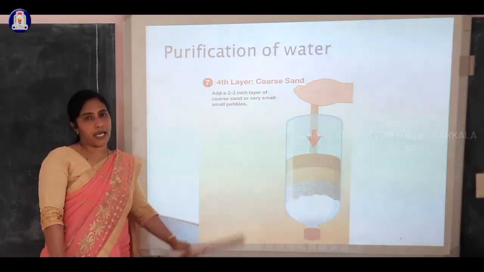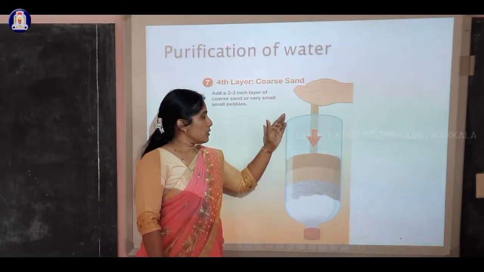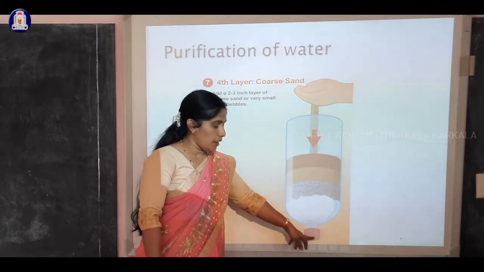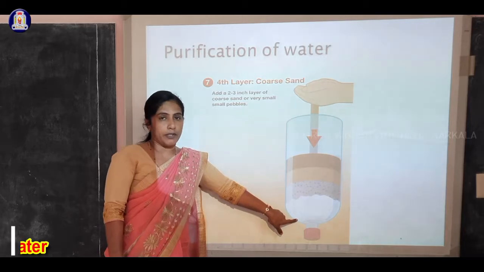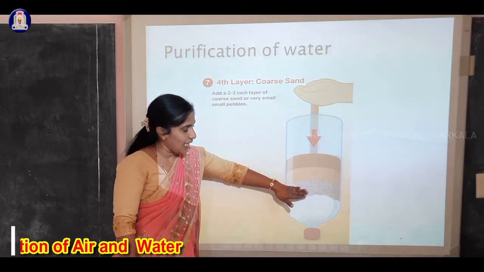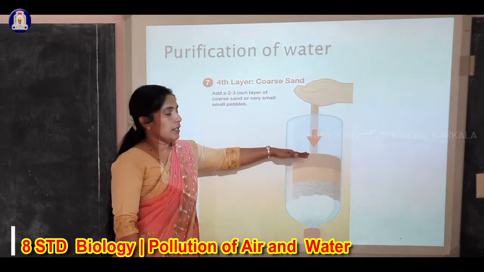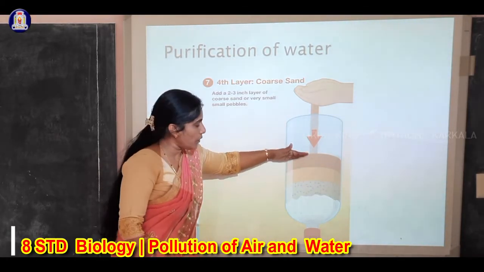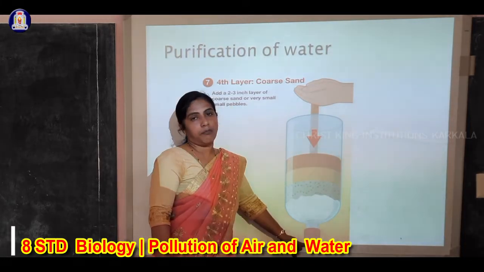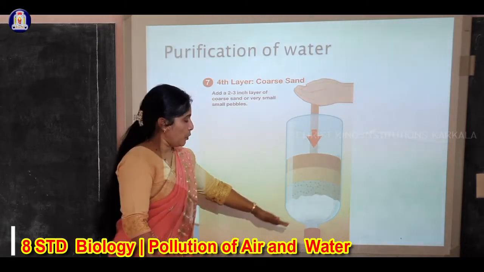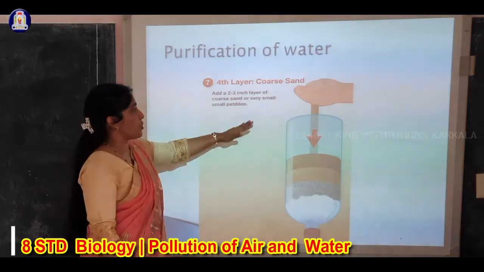Now there is one activity we will conduct in our regular class. Take a plastic water bottle and remove the top half. Take tissue paper at the bottom, as the second layer a cotton or cloth, as the third layer sand, and as the next layer gravel. With all four layers, pour in any water and see what you get at the bottom. If you get pure water, that is purification or filtration of water.